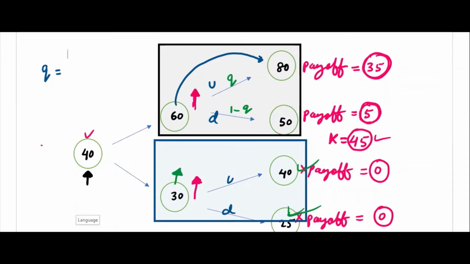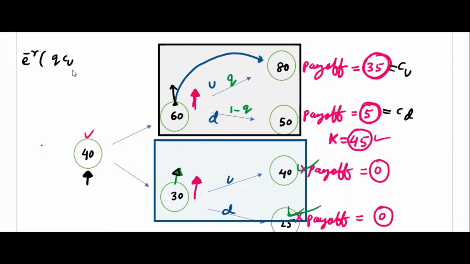In this branch you will have a pair of U, D, in this branch also Q. If you know Q, you know 1 minus Q. So applying the formula, e power minus R, the same formula, you will get e power minus R here. Here I will write the value. So you apply the formula e power minus R, Q Cu, Cu we know here, this is Cu and this is CD for this branch.